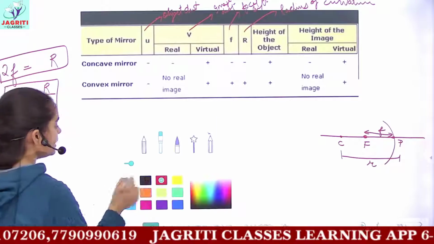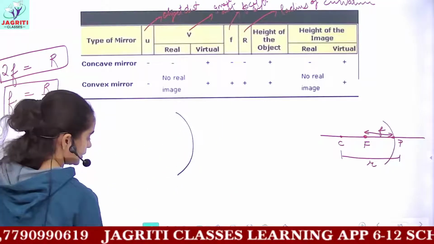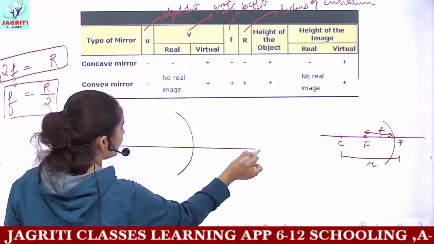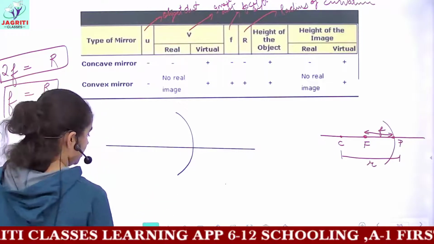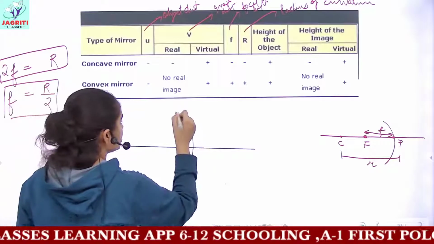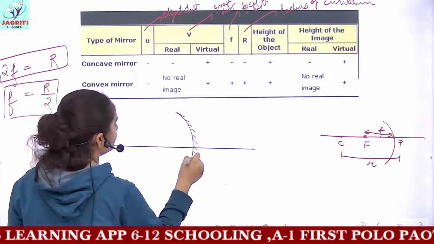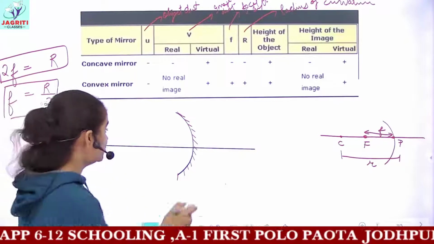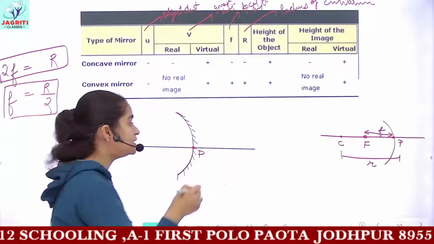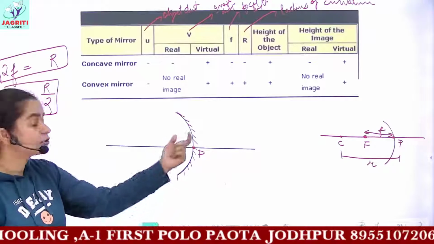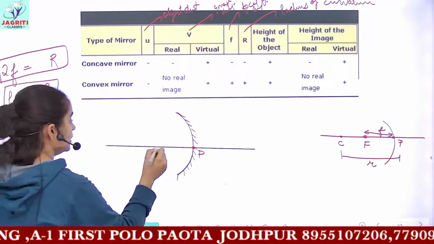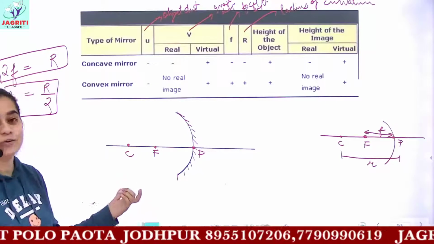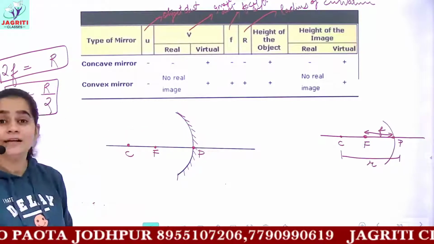Firstly we have a mirror, the concave mirror, and this is the principal axis of the concave mirror. Now we will be writing the notations. We discussed these notations when we discussed the optical ray diagrams, so I hope now you know them. The middle point of this mirror is known as the pole of the mirror. Then you have the principal focus, and then you have the center of curvature lying on your principal axis.